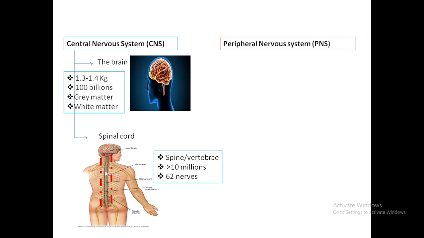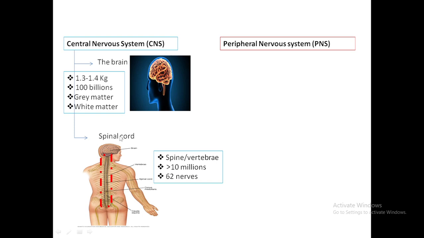When we see the nerves that emerge from our spinal cord, there are around 62 nerves, which is 31 pairs of nerves, emerging from our spinal cord and distributed throughout our body. These nerves are called the spinal nerves. So this is the brain, and this is the spinal cord, and this is the totality of the central nervous system.